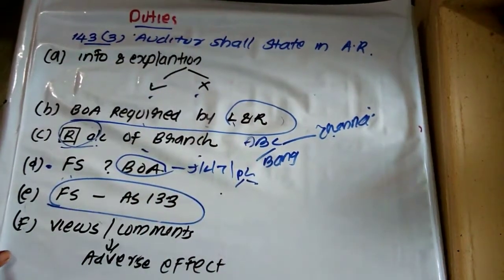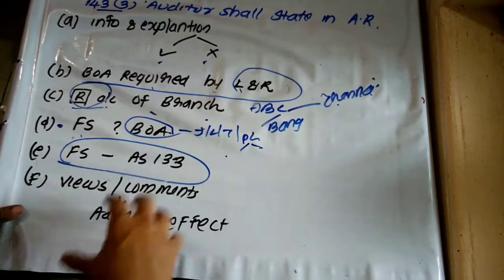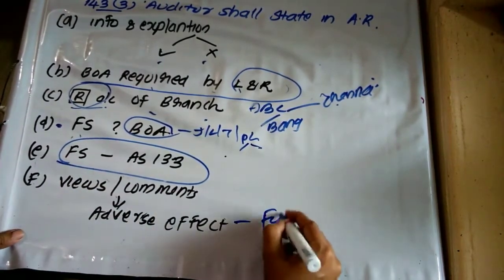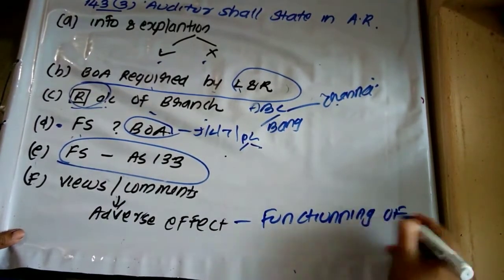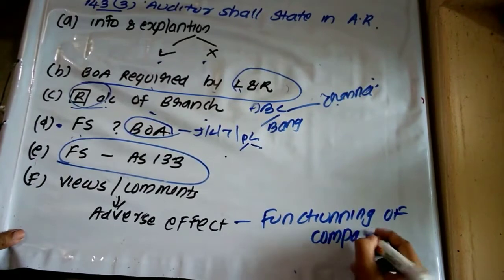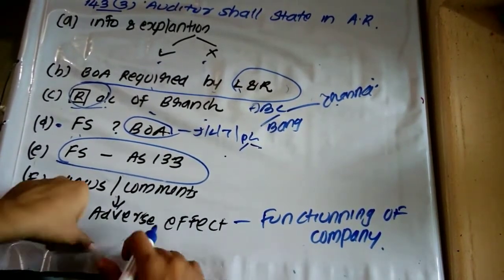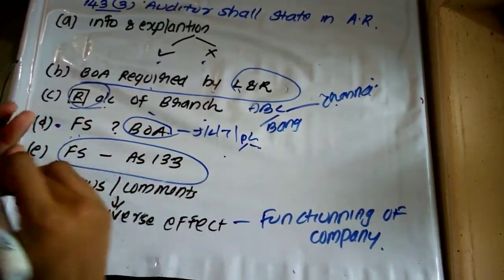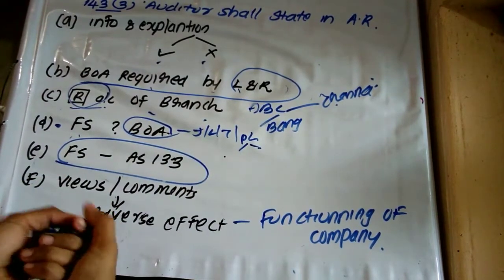Then the auditor has to express some views and comments which may have what? Adverse effect on the functioning of the company. That is, views and comments of an auditor which may or may not have adverse effect on the functioning of the company. Suppose, that is, it may or may not be related to financial aspects.